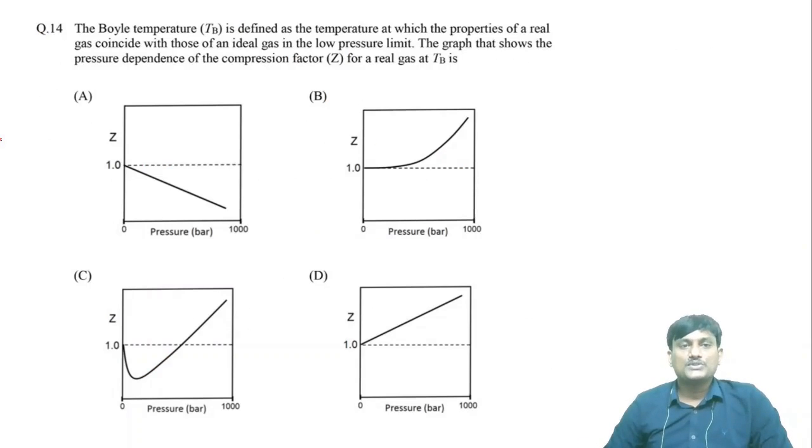The Boyle temperature TB is defined as the temperature at which the properties of real gas coincide with those of an ideal gas in the low pressure limit. Okay, low pressure limit. The graph that shows the pressure dependence of compression factor Z for a real gas at TB is. Suppose what is the compression factor?